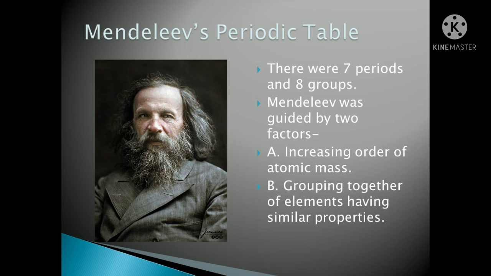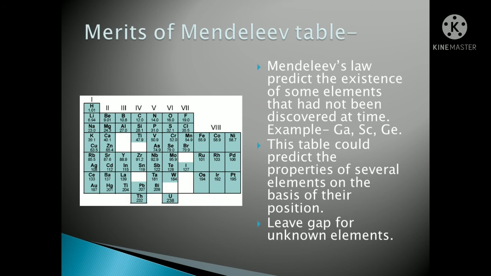Okay. So he saw what happened. Dobereiner also has given one, then Newland also has given one. Then he thought, I think more than 56 elements may come out. Then he had a very good idea. What? Let's see his table. His table, can you see here? His table was divided, okay, but there was some gap in the middle.